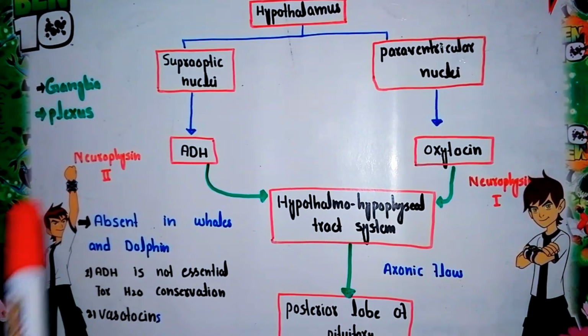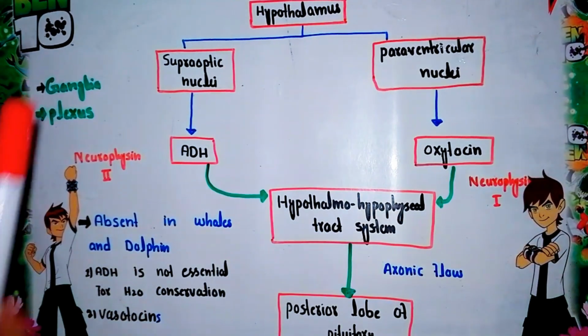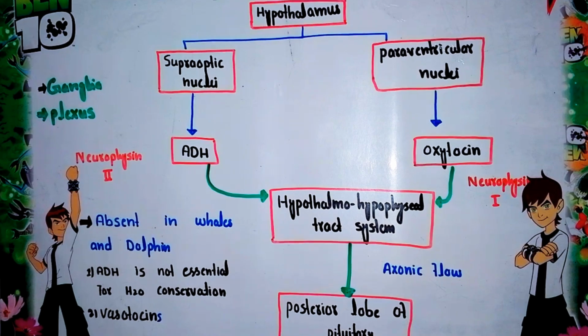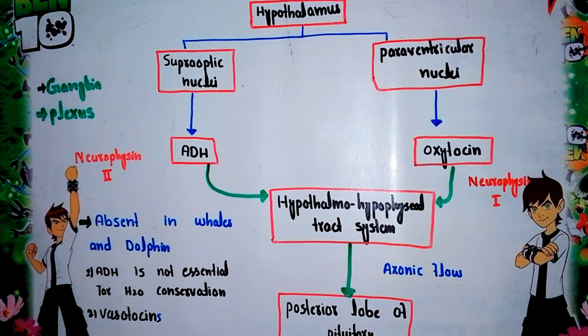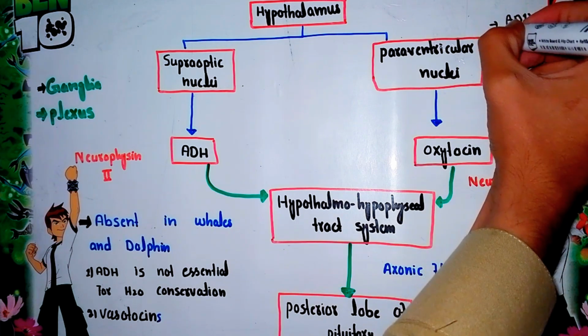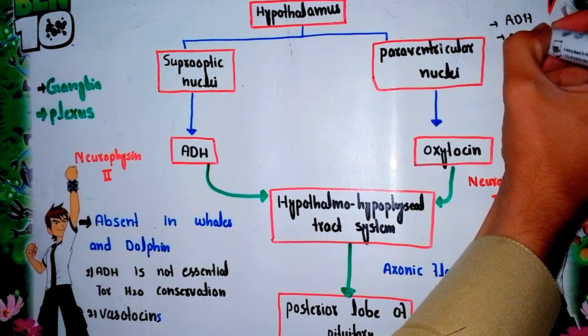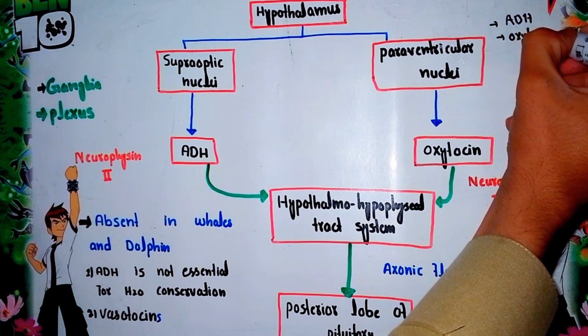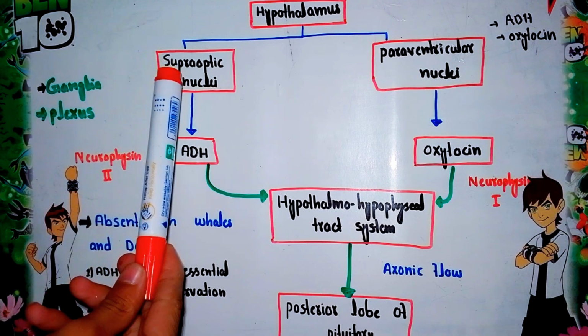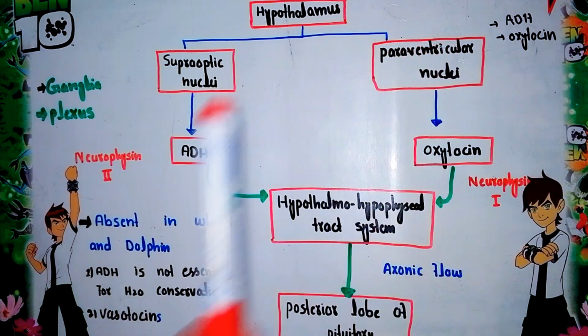Now this is actually the hypothalamus. This hypothalamus contains neurosecretory cells called the supraoptic nuclei and the paraventricular nuclei. As we know, the posterior lobe releases two hormones: one is ADH and the second is oxytocin. For the secretion of these two hormones, the neurosecretory cells located in the hypothalamus are the supraoptic nuclei and the paraventricular nuclei.